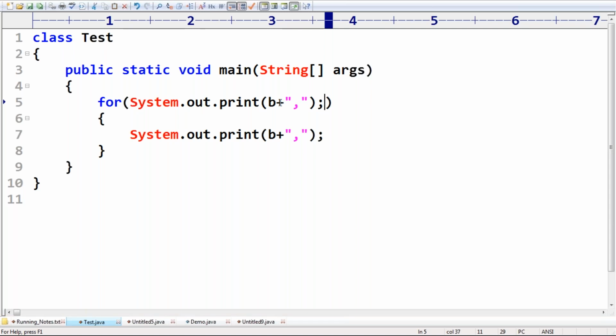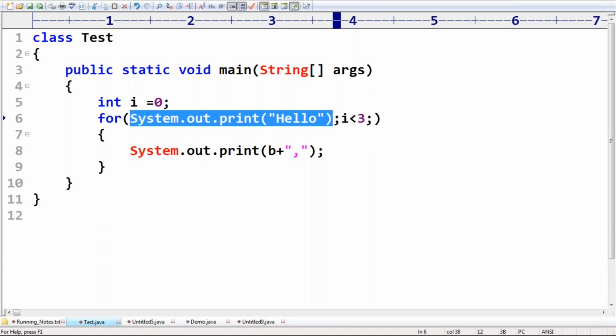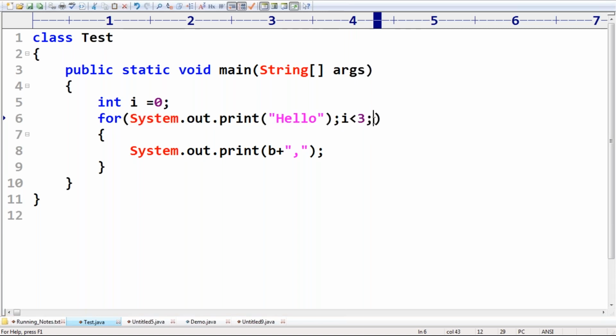Now System.out.println. Don't get confused. Hello, I'm trying to take. Next, here I'm taking int i = 0. Next, i < 3. Next, System.out.print("hi").